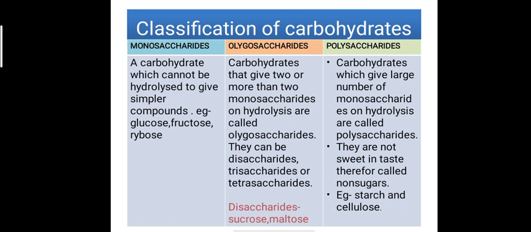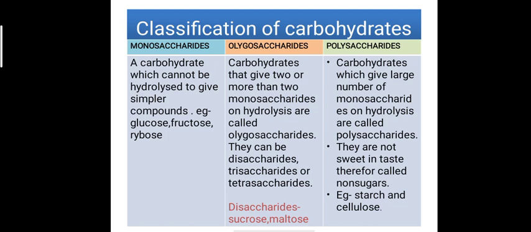The second category of carbohydrates is oligosaccharides. Oligosaccharides are those carbohydrates which give two or more monosaccharides on hydrolysis. If on hydrolysis they give two saccharides, then it is known as a disaccharide.